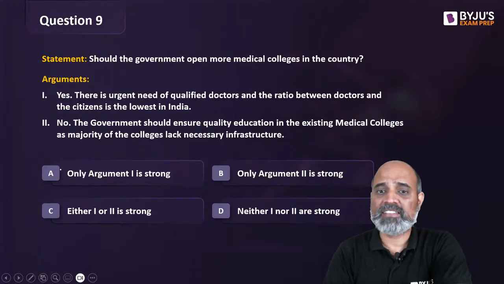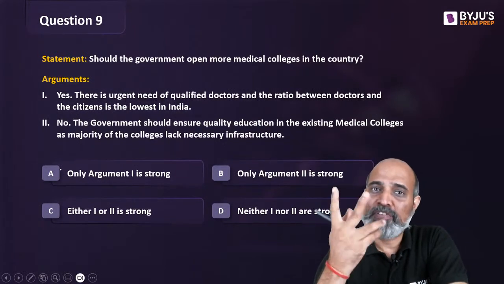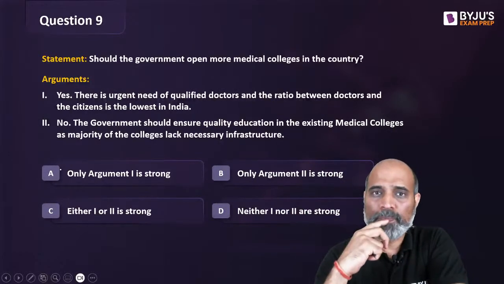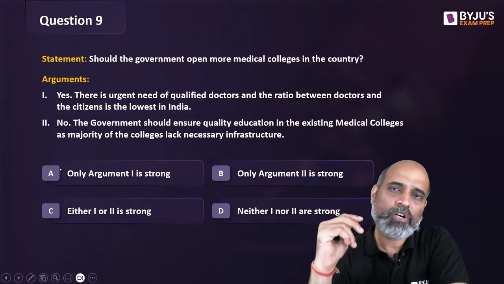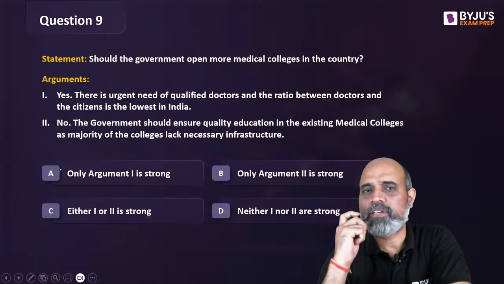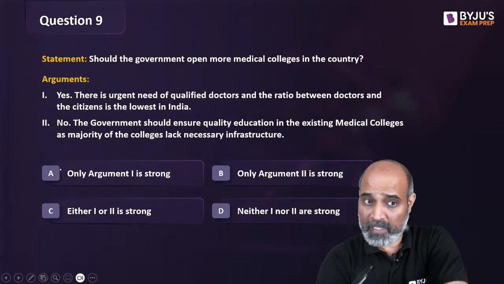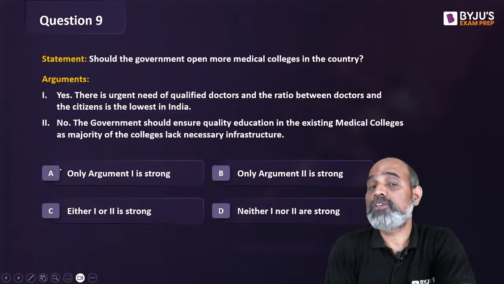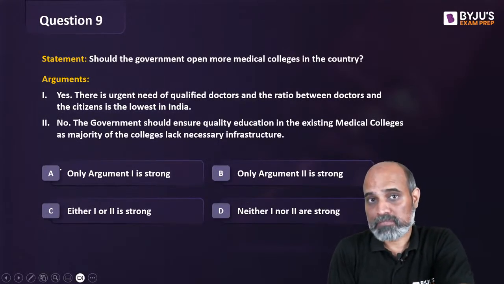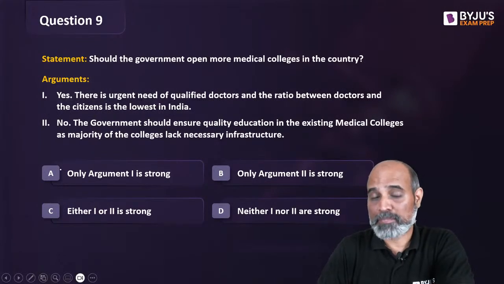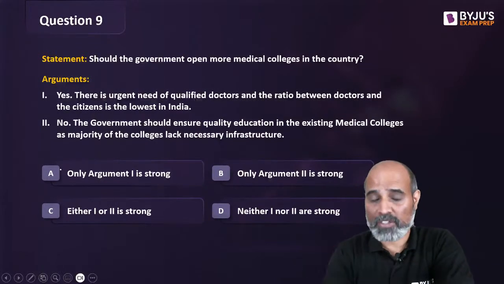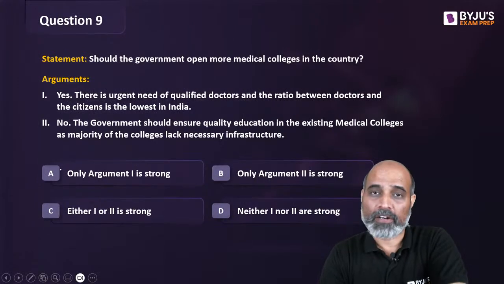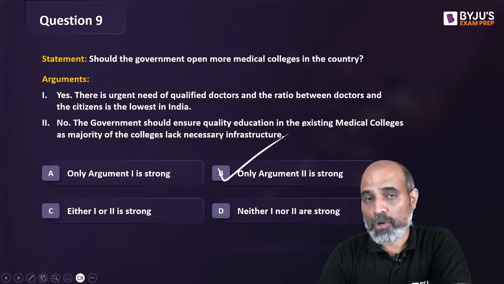Because the moment somebody says doctors and citizens का ratio गड़बड़ है, and if I tell you हाँ हाँ तो किसी को भी डॉक्टर बना लो, open medical colleges and everyone who can get into a college make that person a doctor. Competition ही हटा दो ना, खत्म हो गई बात. Is this good enough argument? ये पहला वाला नहीं, because I have something to say again. I have a comeback for this. But when I say the second one, I don't have, I mean the person doesn't have a comeback for this. Because I said, infrastructure है ही नहीं भाई, तो बना कैसे लोगे medical colleges? जो है उसको better कर लो. So argument 2 is strong, not 1. Got it?